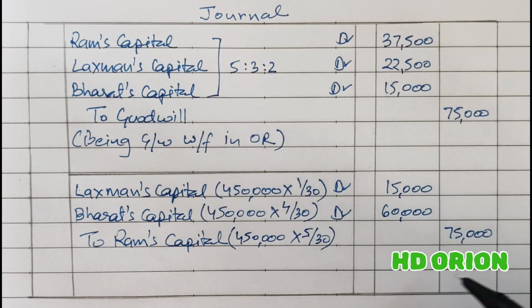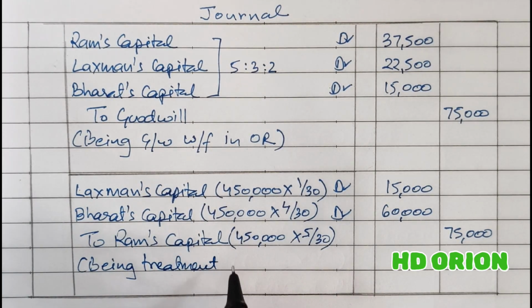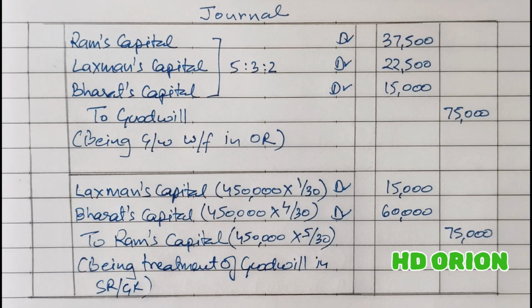No, it is the portion of new goodwill. You should understand this treatment of goodwill, in sacrificing ratio or gaining ratio as we have calculated. So this is how the journal entries are to be made.